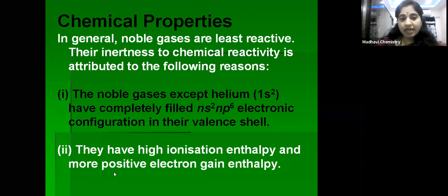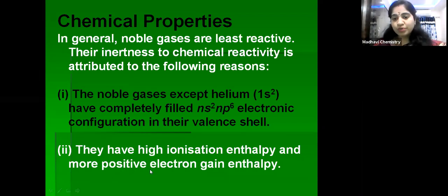Next, they have a more positive electron gain enthalpy. With the stable configuration already, if you want to give one electron to an isolated atom of group 18, it will not easily accept. Because of that, they have a positive electron gain enthalpy. So because of these two reasons, 18 group elements are least reactive.